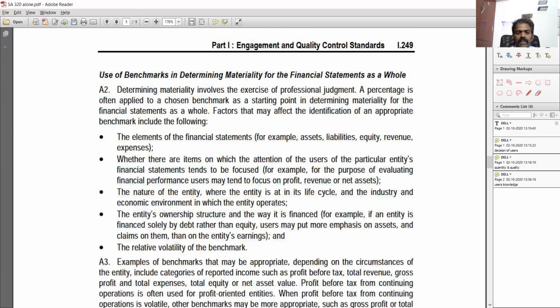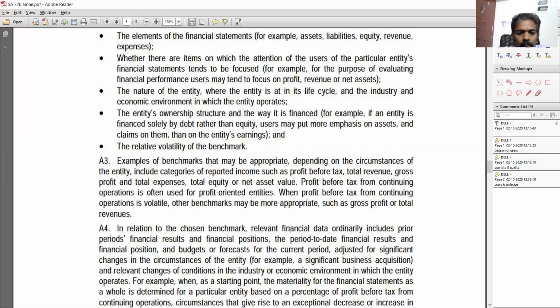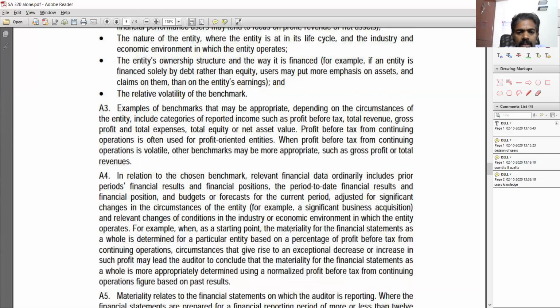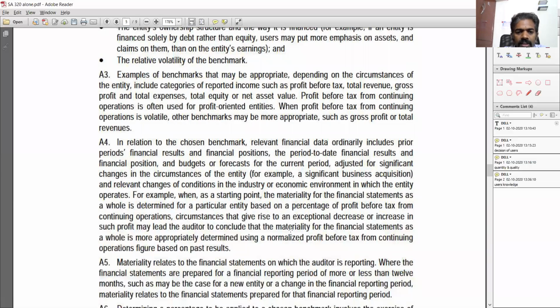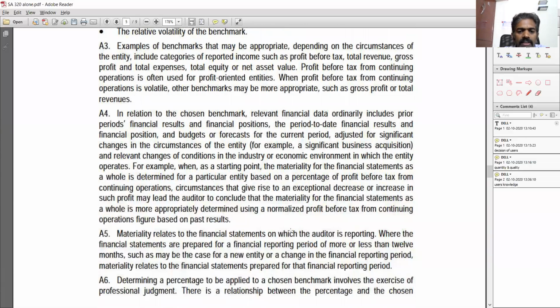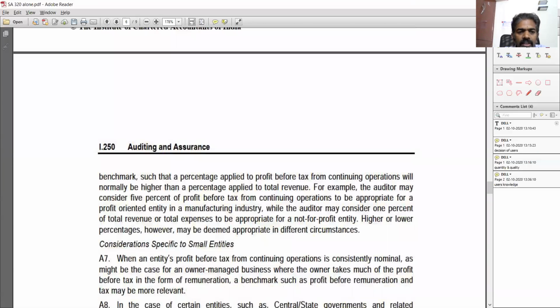Okay, let's look at some examples given here. Examples, A3. Examples of benchmarks that may be appropriate depending on the circumstances of the entity, including categories of reported income such as PBT, total revenue, gross profit, total expenses. So how is the percentage set? The percentage is again set based on the auditor's professional judgment, whether it is 1% or 2% or 5%, whatever the auditor thinks is correct. So based on that, he is fixing.